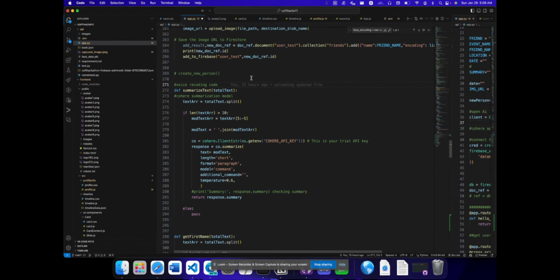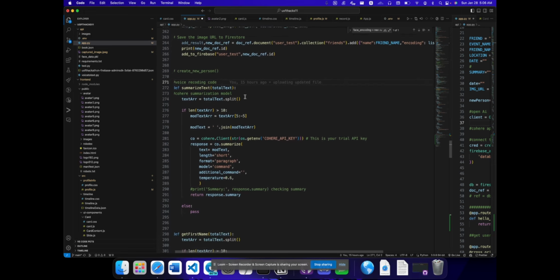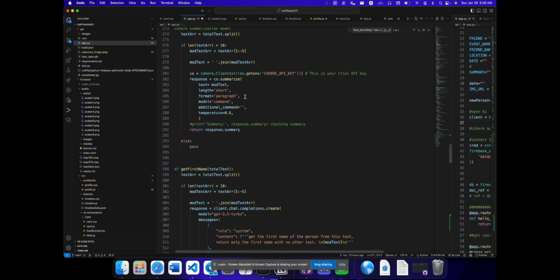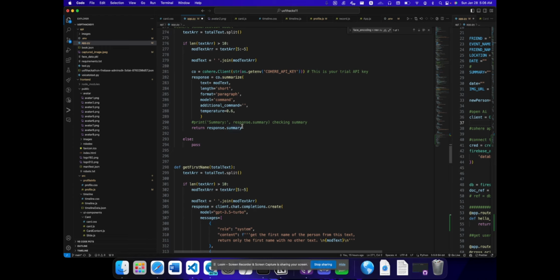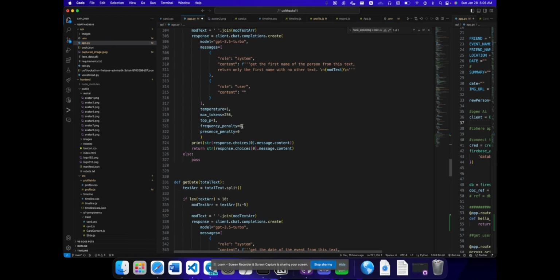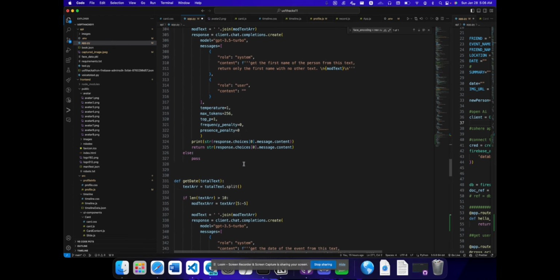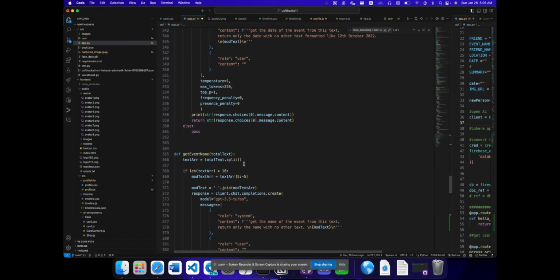I'll be talking about the rest of our backend features, namely the AI implementation features. In order to extract the required information from our transcript, we first leverage the powerful Cohere API to summarize our transcript neatly and concisely into one or two sentences containing all of the essential information. Next, we use the OpenAI API to get single-line information such as the person's first name, the name of the event, the date of the event, and the location of the event.